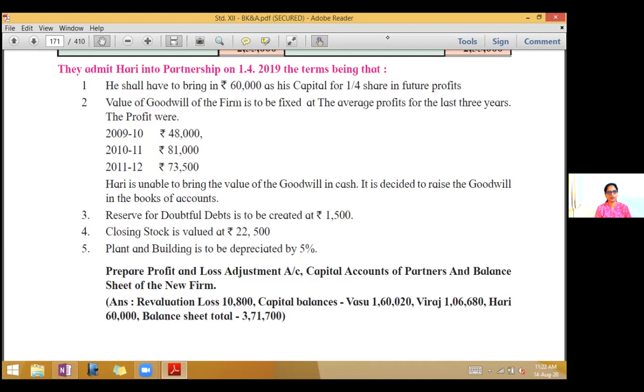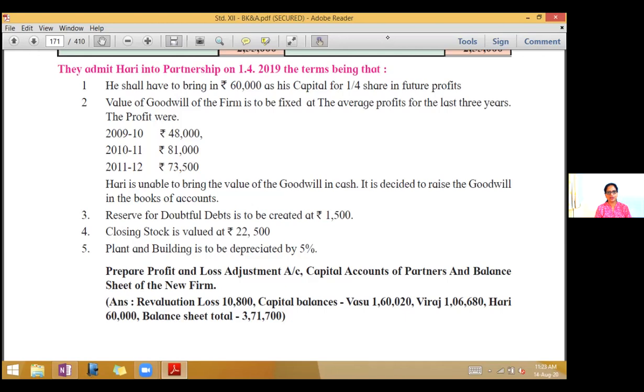The profits were 2009-10 rupees 48,000, 2010-11 rupees 81,000, 2011-12 rupees 73,500. Hari is unable to bring the value of goodwill in cash.